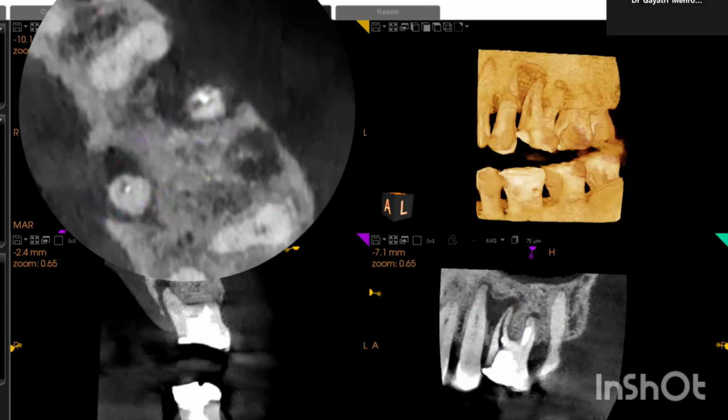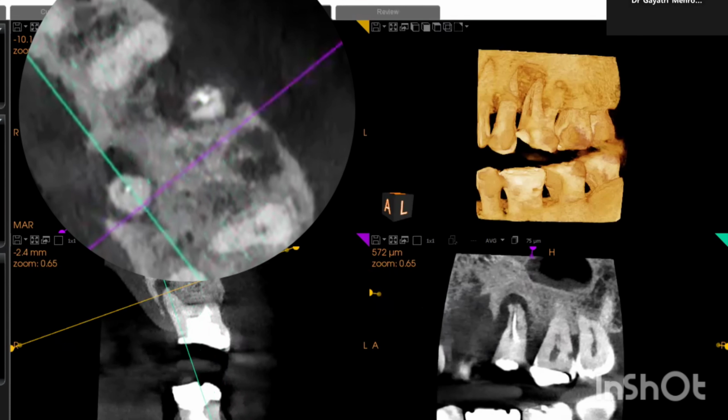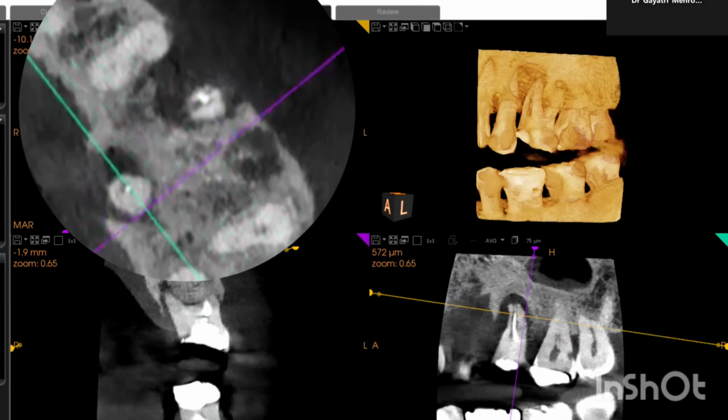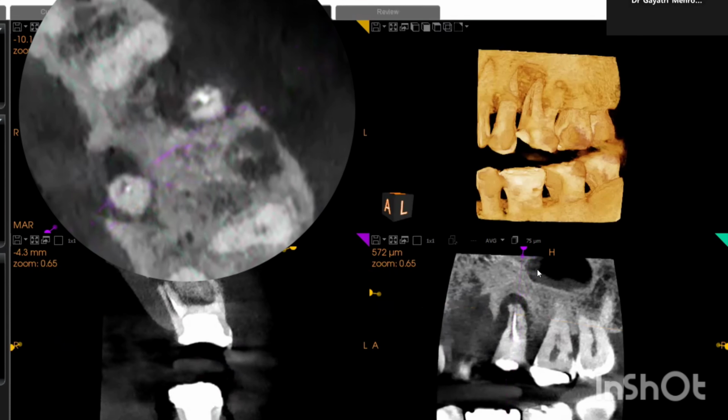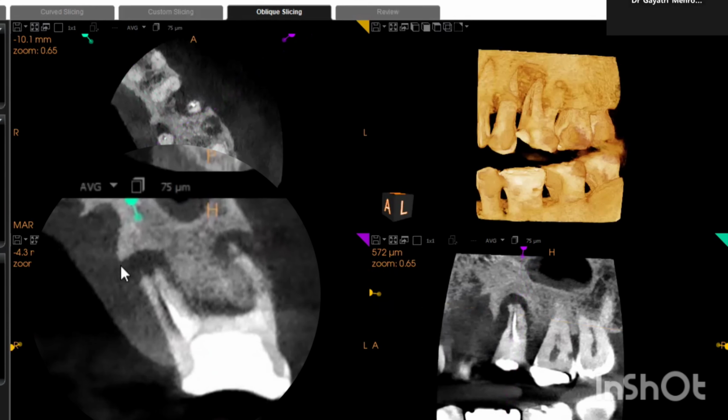Now, the next thing which I'll show you is your palatal root. Palatal root also, if you see, there is bone loss. There is bone loss periradicular, around the root. See here, palatally, then mesially also. And the palatal cortex is dehiscent. That is lost, or you can say it's gone. Now, there are two possibilities.